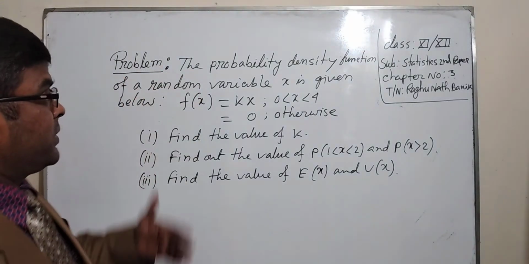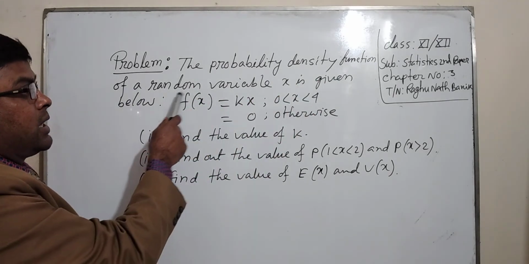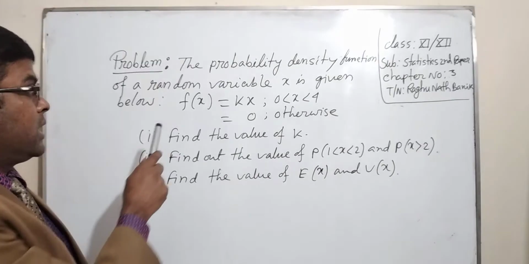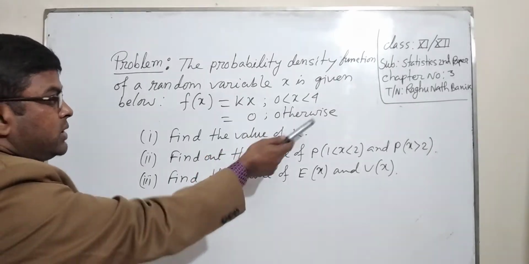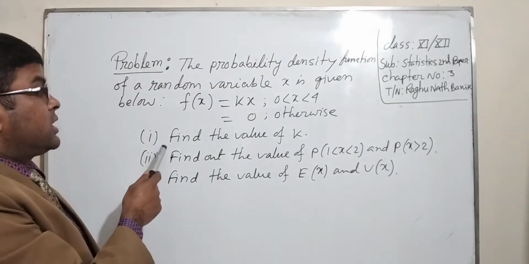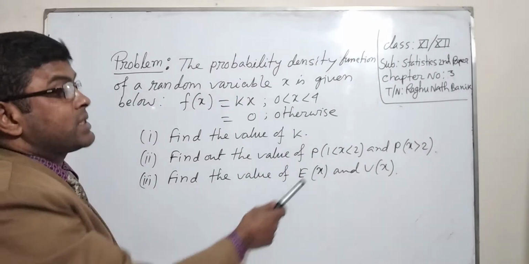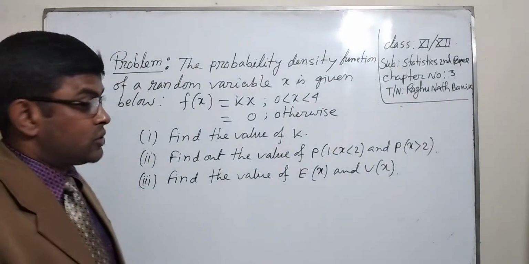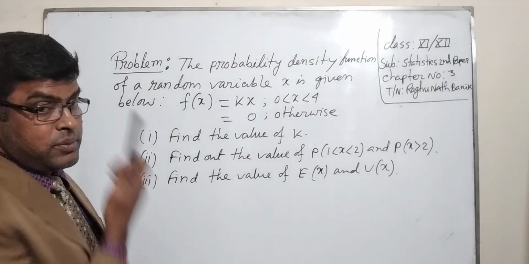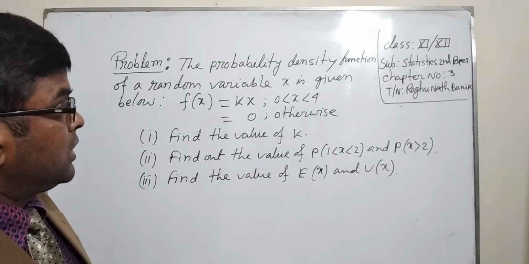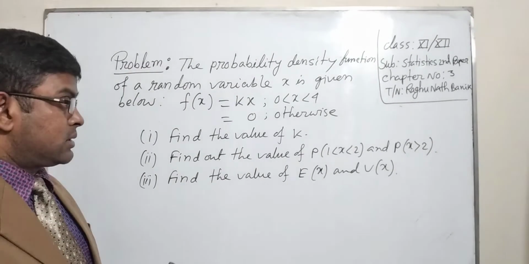The mathematical problem is: the probability density function of a random variable x is given below. f(x) equals kx for 0 less than x less than 4, and 0 otherwise. First, find the value of k. Second, find the probability of 1 less than x less than 2 and the probability of x greater than 2. Third, find the expectation of x and the variance of x. Okay, dear students, I will solve this problem. You will write it in your copy.